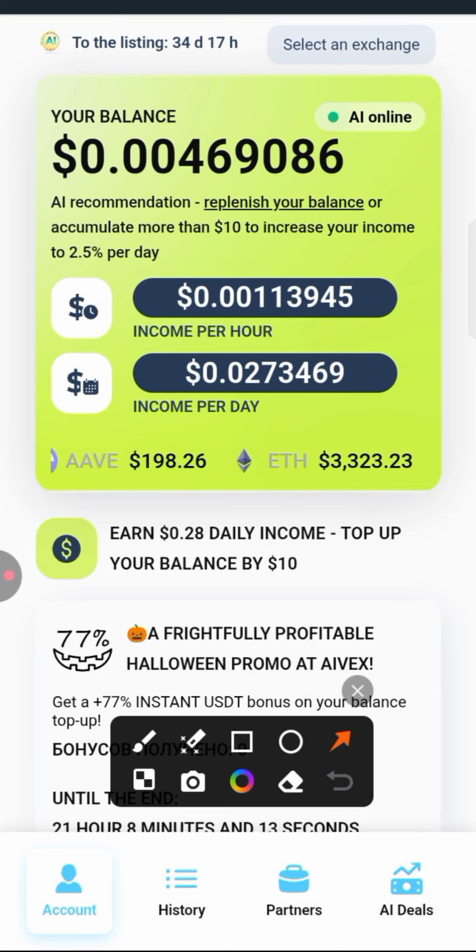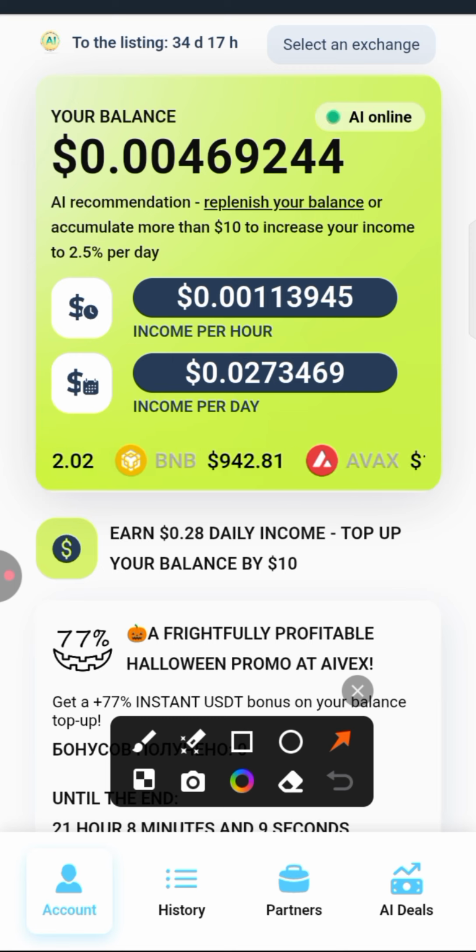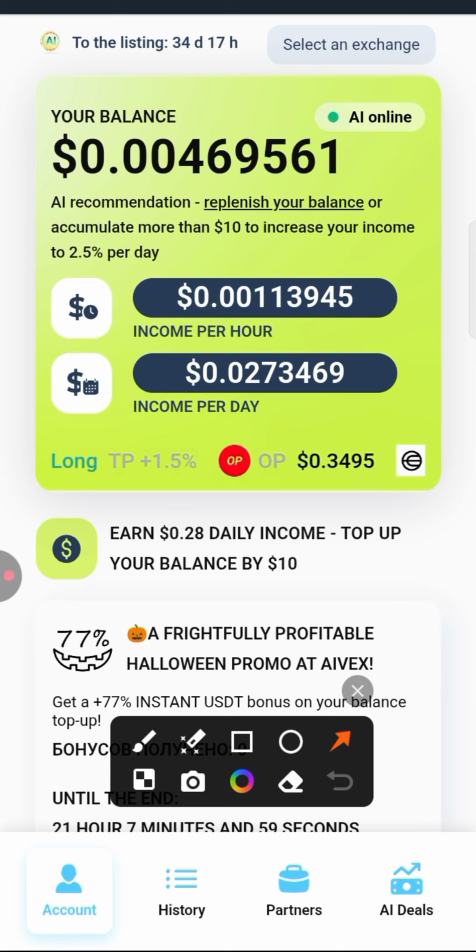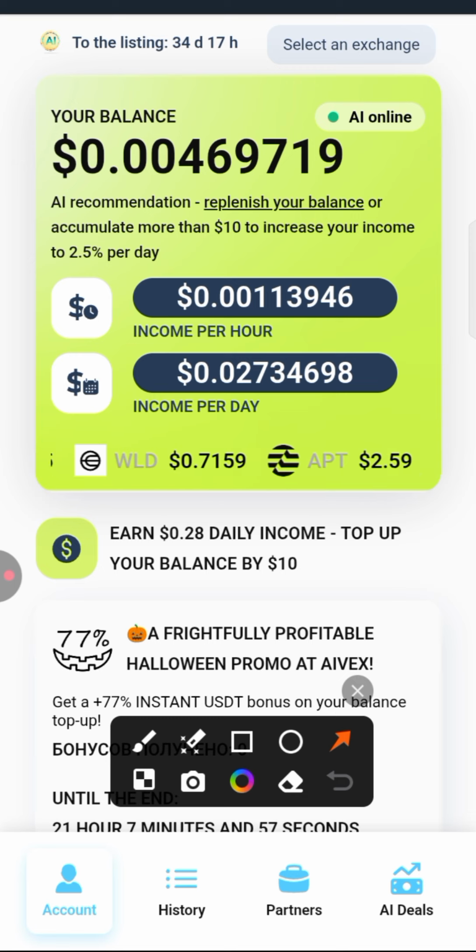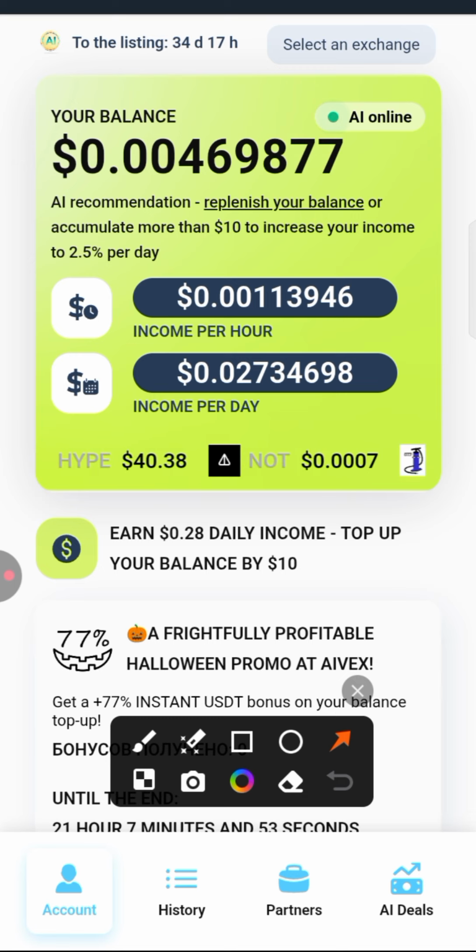Maybe if you click on history, partner, or AI deals, it takes a few seconds to go. Don't think that it's your network or your phone is slow. No, it's from the platform. Because me, I'm using 16 gig, 128 RAM, and it's still happening this way. I have experienced this 2 times, so that's why I'm telling you guys. So if you want to navigate back, or go to the next page and it's slowing down, allow it. It will surely come up.